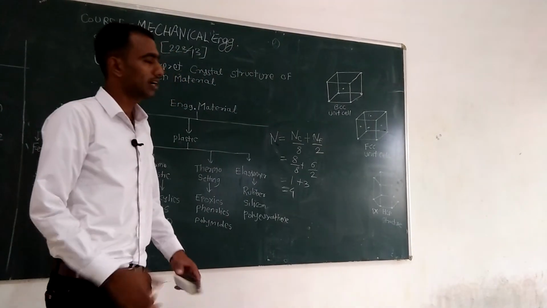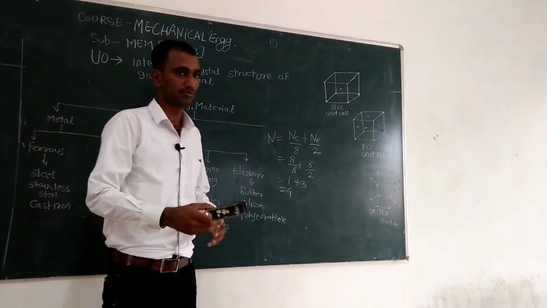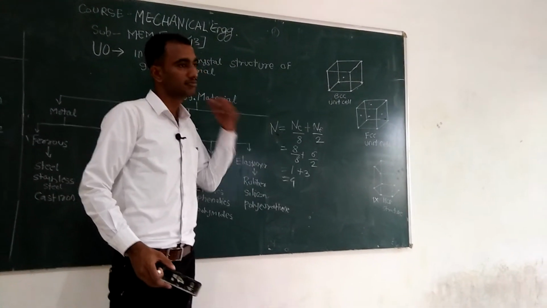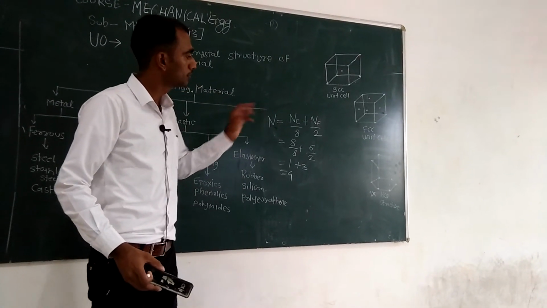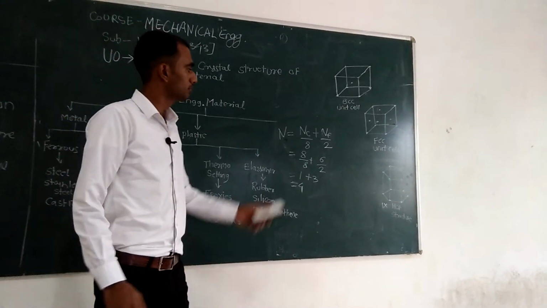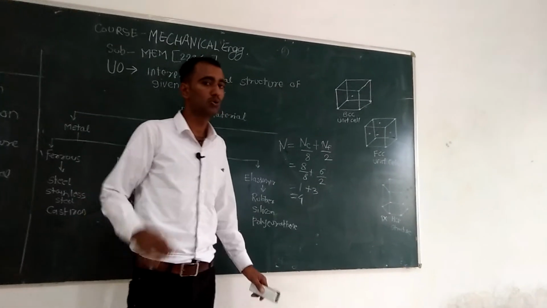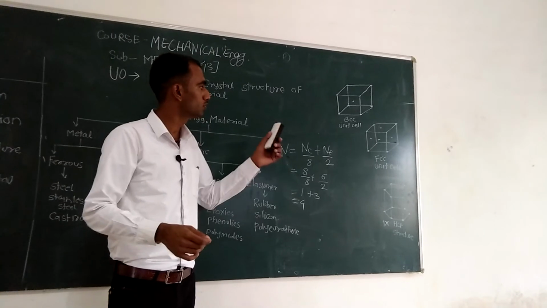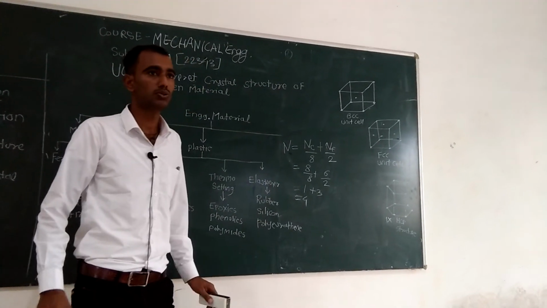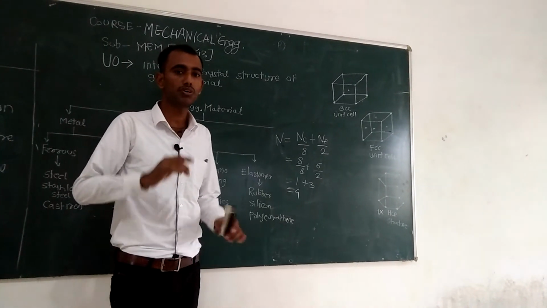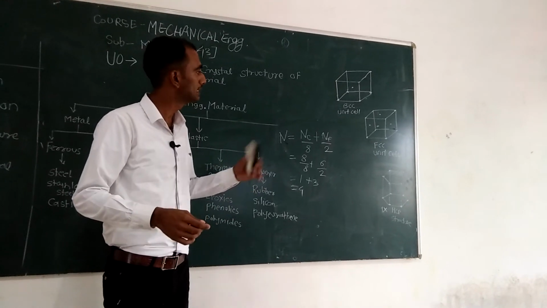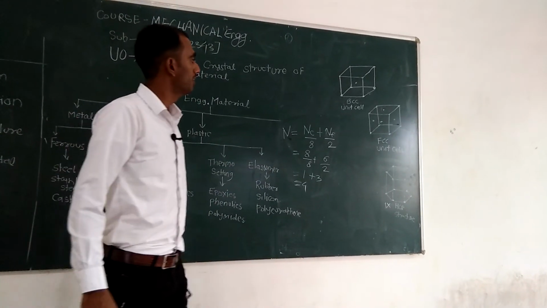Okay. So if we compare the BCC unit cell and the FCC unit cell, the FCC unit cell has 2 more atoms as compared to the BCC unit cell. So the FCC structure is more densely packed than the BCC unit cell.